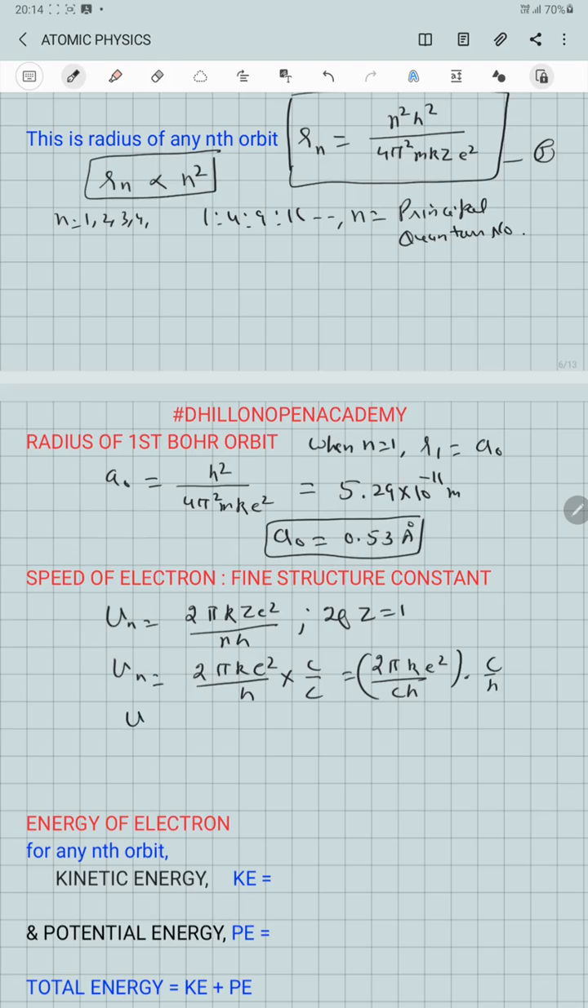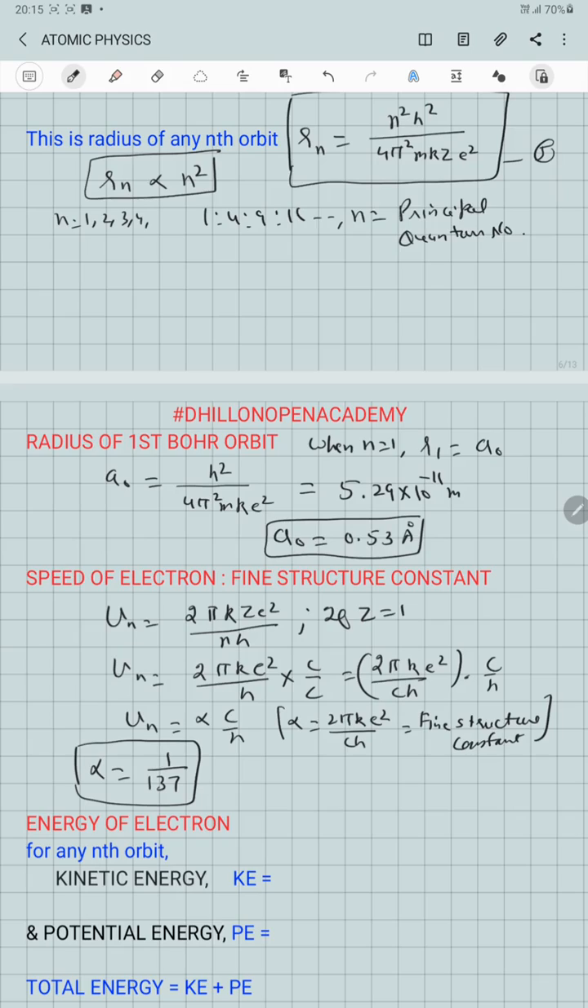We can write this equation as Vn is equal to alpha into c by n, where alpha is 2 pi k e square over ch. We call this the fine structure constant, and after substituting the values of constant quantities and solving, the value of alpha comes out to be equal to 1 over 137.